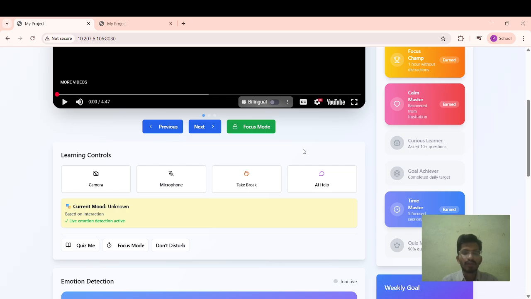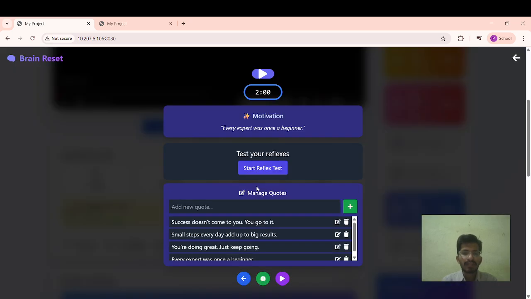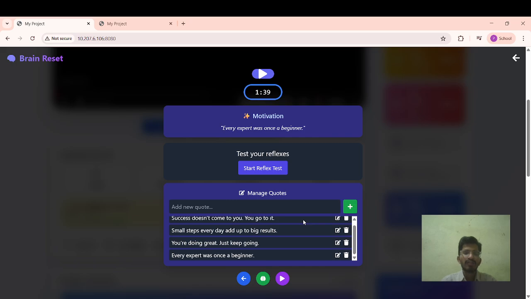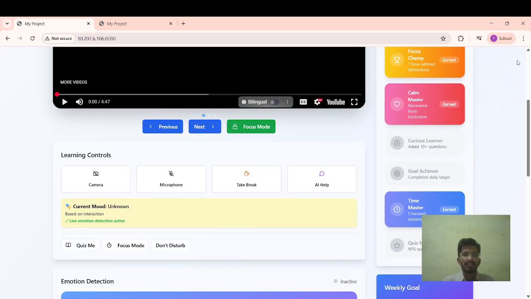To overcome this problem, we came up with take a break. The break is based on educational aspects only, not on distractions of the user. Relaxation music will be played for the user, and a motivation quote is generated dynamically every time. You can start a reflex test, which is simply an education test, and you can add some notes because they will be saved. This takes 1 or 2 minutes, and the user can be happy.